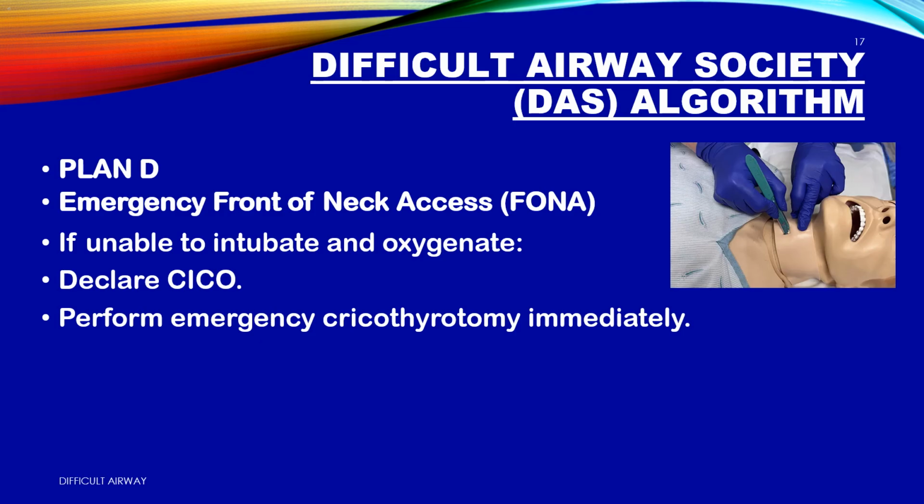When all other plans fail, we declare CICO and do an emergency cricothyrotomy immediately. We are out of time and out of oxygen. The only way to save the brain and save the patient is to make a surgical airway through the front of the neck, right now.